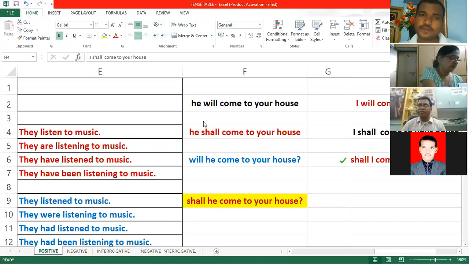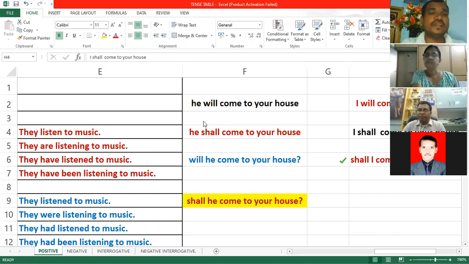For the rest of the persons, if you use "we shall", "he shall", "they shall", that is nothing but 50-50 chances. But if you say "he will", that is also strong determination, but we can predict that. "He will" is the most apt one to use.